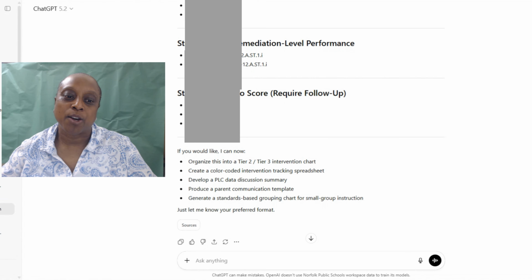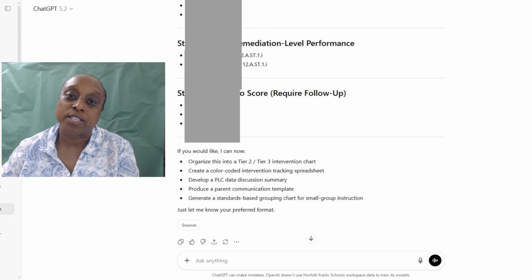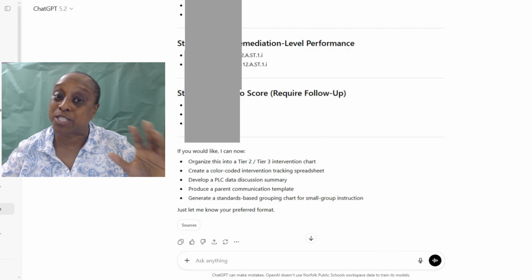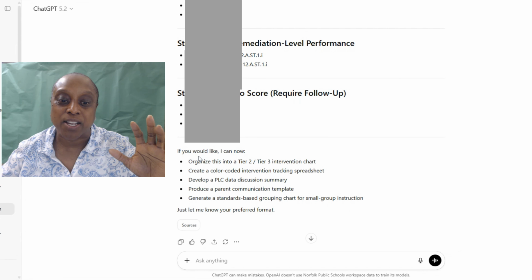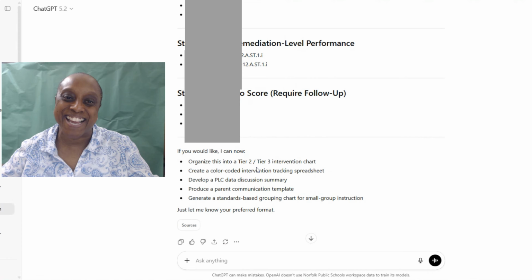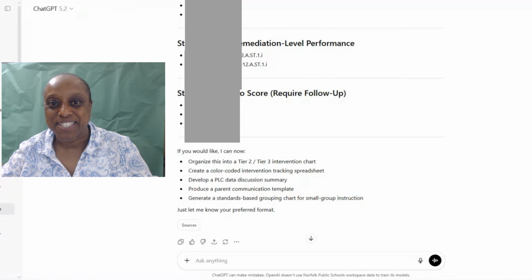If you come down below, ChatGPT also gives you some extra added things as well. It says, well, if you would like, I can now organize this into tier 2 and 3, which is what we wanted. We could create a color-coded intervention tracking spreadsheet, which is the next step that we're going to do.